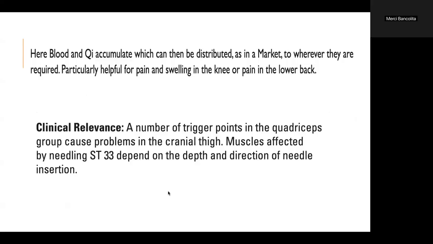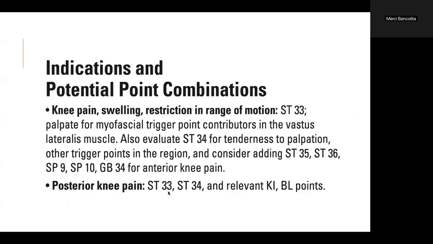Here, blood and qi accumulate, which can then be distributed as in a market to wherever they are required, particularly helpful for pain and swelling in the knee or pain in the lower back. Clinical relevance: a number of trigger points in the quadriceps group cause problems in the cranial thigh. Muscles affected by needling stomach 33 depend on the depth and direction of needle insertion.